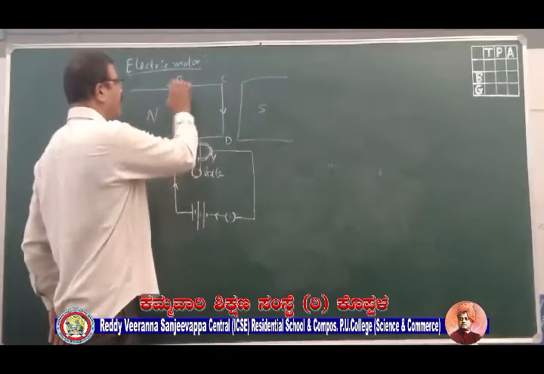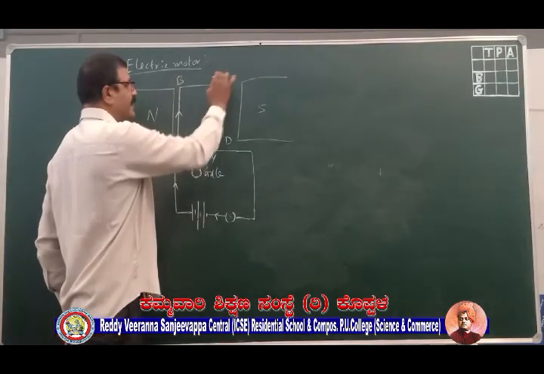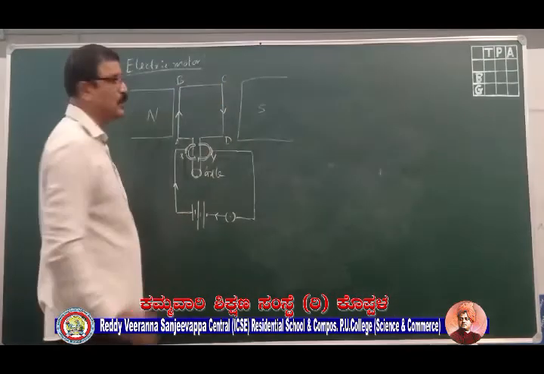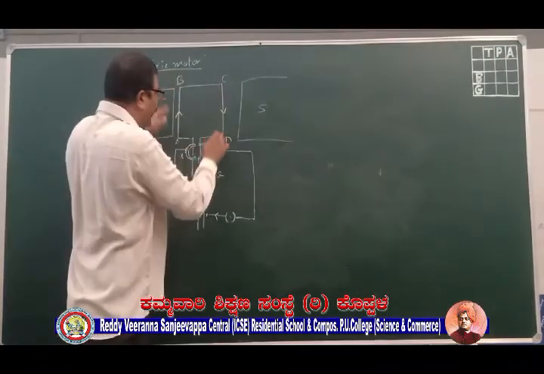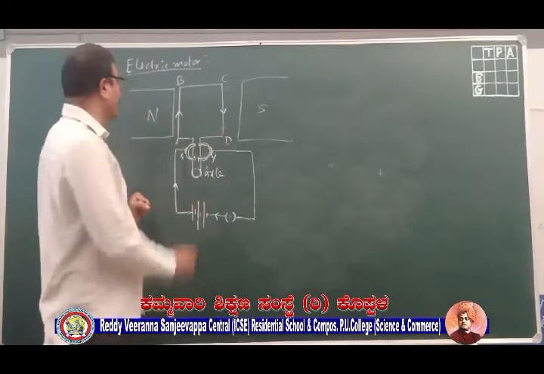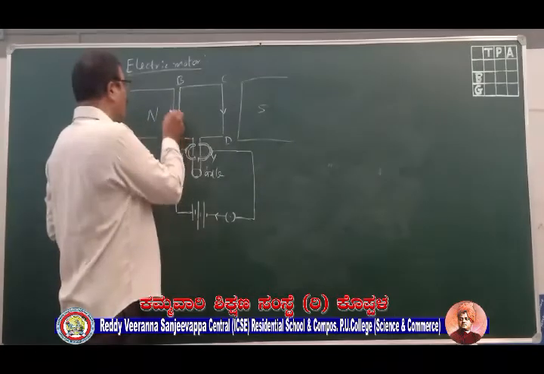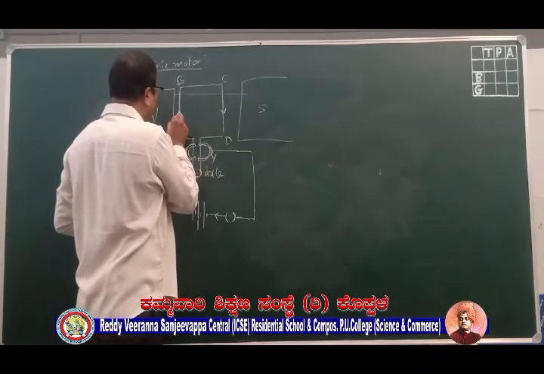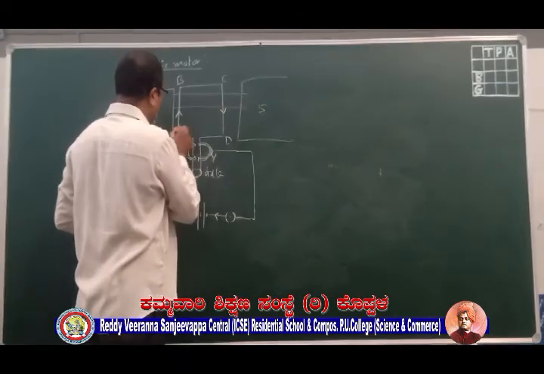What are AB and CD here? AB is a conductor, CD is a conductor, AD is a conductor, BC is a conductor. So in one coil, how many conductors do we have? We have 4 conductors. Now let us see what will be the direction of magnetic field. The magnetic field will be like this: from north to south.